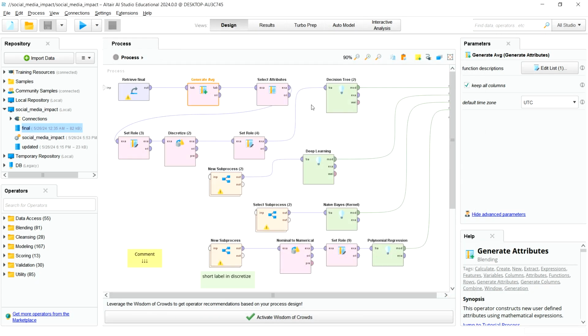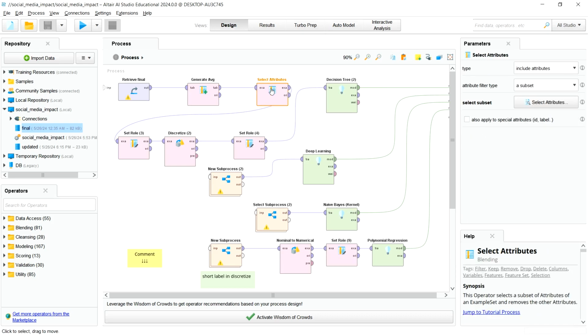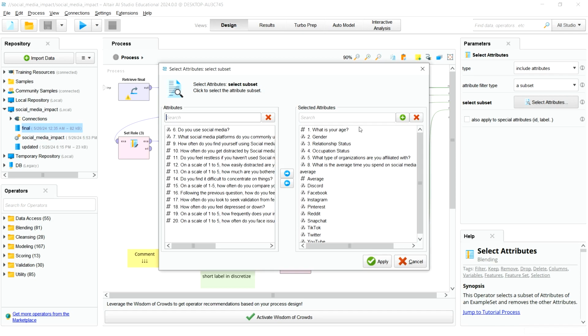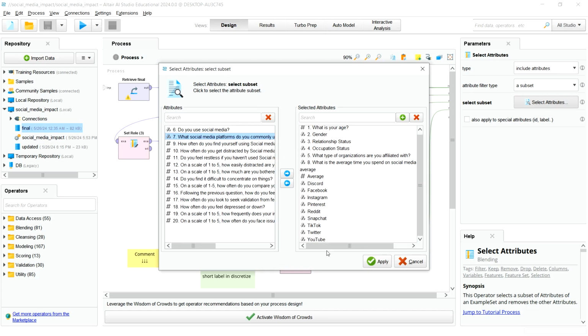So this is the first step, generating the average. After that I have selected certain attributes and removed others, like some useless attributes such as do you use social media, and the question of what social media platform you commonly use. This had all the aggregated values of the social media the person used, so I have made it separate.